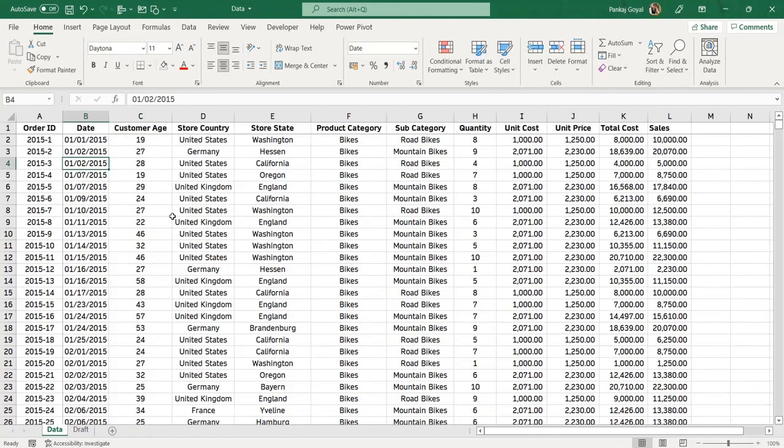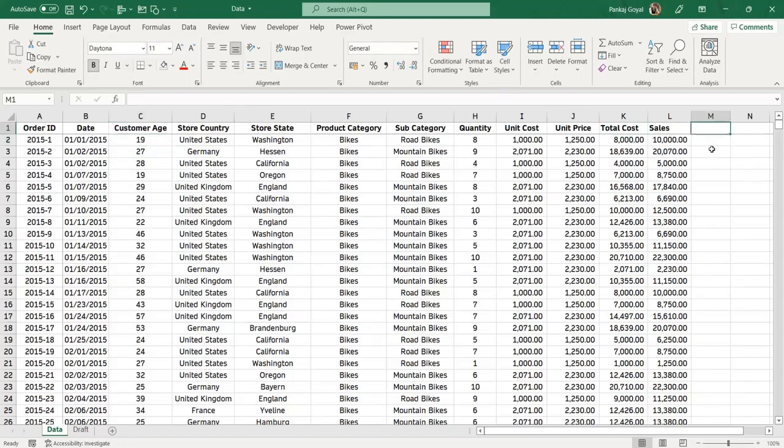So this is the original data which I have. एक बार देख लेते हैं हमारे डेटा में क्या क्या है. We have order ID, then date, customer age, store country, store state, product category. Then we have some subcategory, then the quantity sold, unit cost, unit price, and total cost, and then we have sales. So अगर हम बात करें customer age की, so customer age basically we have some numbers, but these numbers don't make any sense. So what we can do, we can just create a customer age category. So हम क्या करेंगे, हर एक customer age को कुछ category में distinguish कर देंगे.